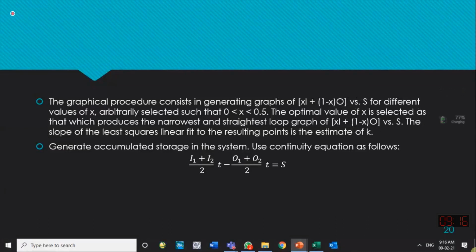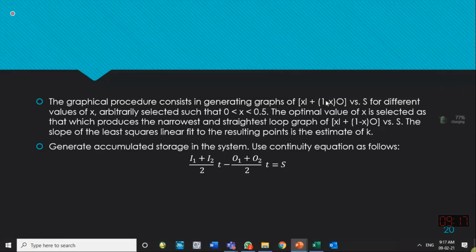So when you have the graph of these two parameters with you, then change x value so that the graph becomes a linear line. If x value is wrong, this graph will be a loop curve. If x value is wrong, you will be having two lines, one for increasing discharges, one for reducing discharges. So you have to find that x value which gives you both the increasing flood line and the decreasing flood line at the same location. So you have a linear line, and we will do it. You will see how x variation changes this.